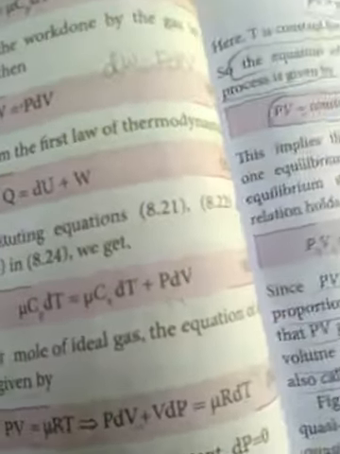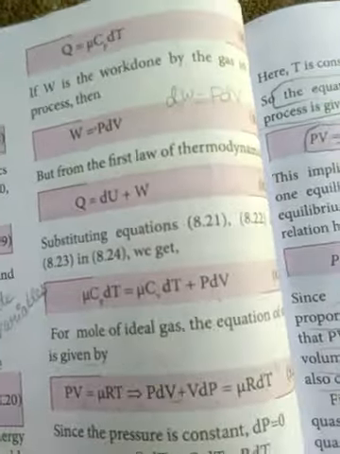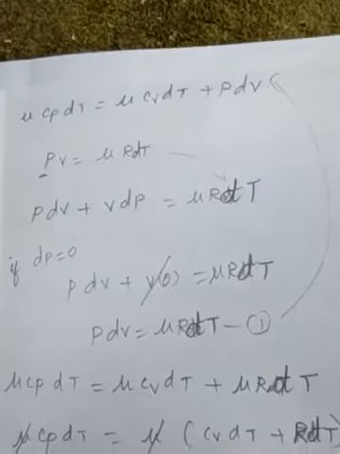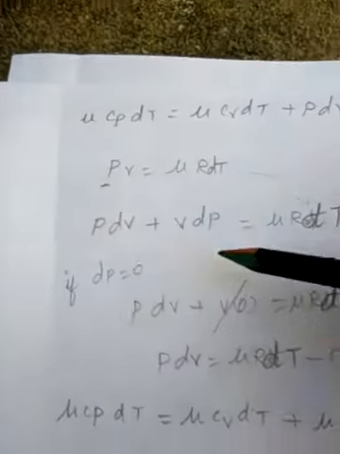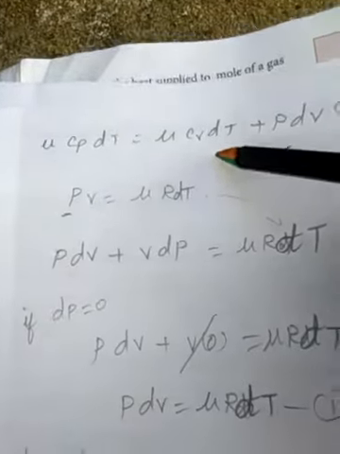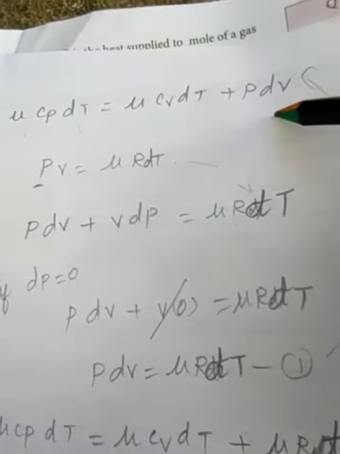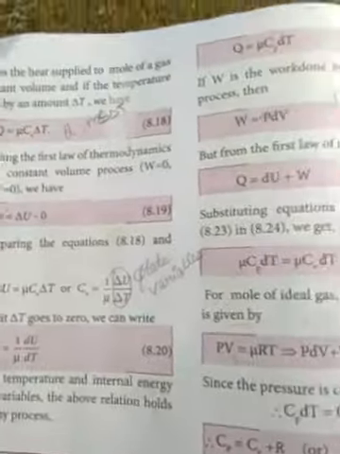Next we take the ideal gas formula and apply it to the work done value.